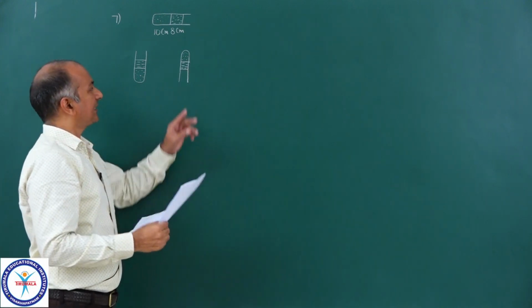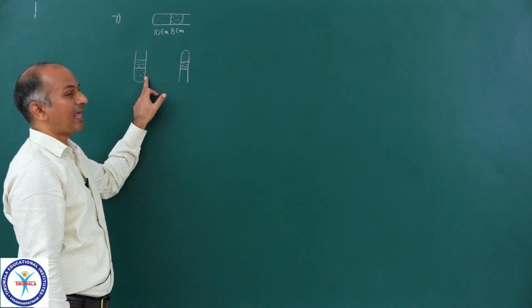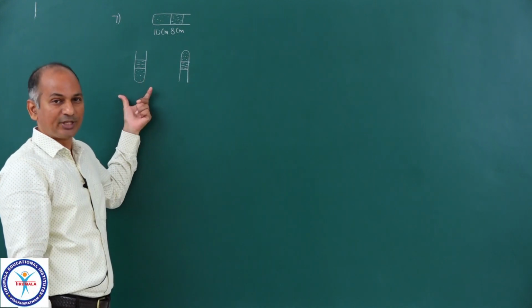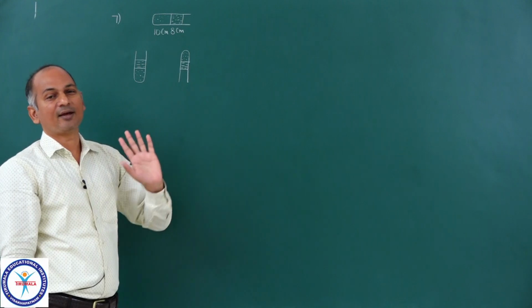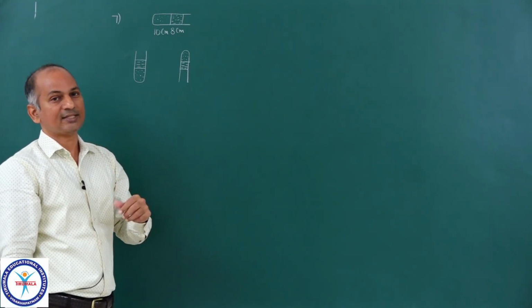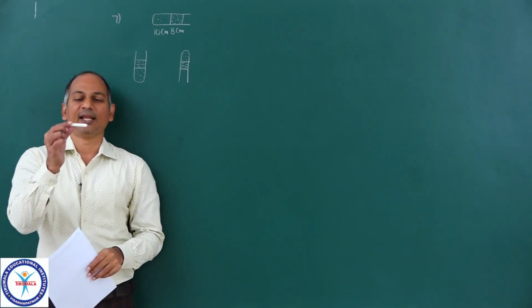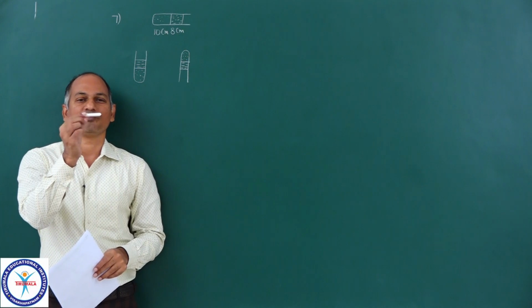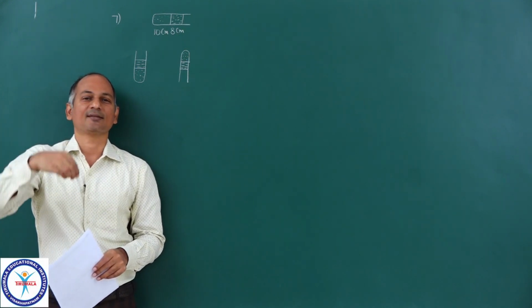Okay, if it is 10 centimeters initially, then what would be the length of the air column if you keep the tube like this? And what would be the length of the same air column if you keep the tube like this with open end down? That he is asking. Actually, we have taken the tube initially like this, horizontal. Then we have kept it like this. Then we have kept it like this.